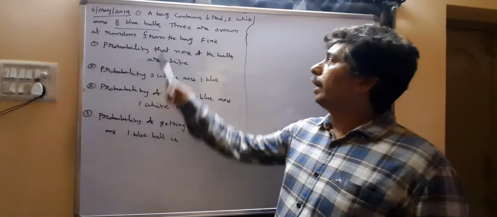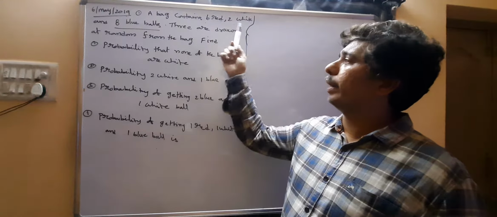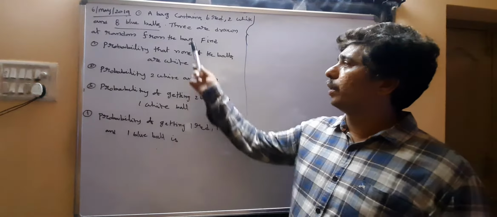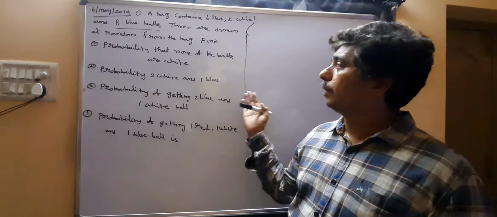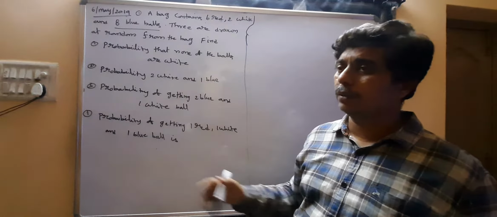First question. A bag contains 6 red, 2 white, and 8 blue balls. 3 balls are drawn from the bag. Find the probabilities of the four cases.